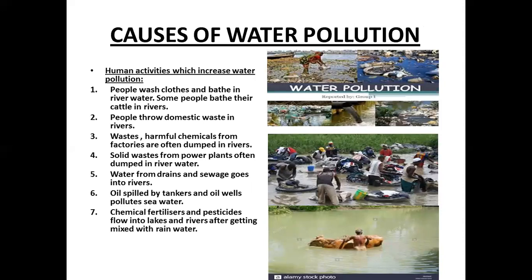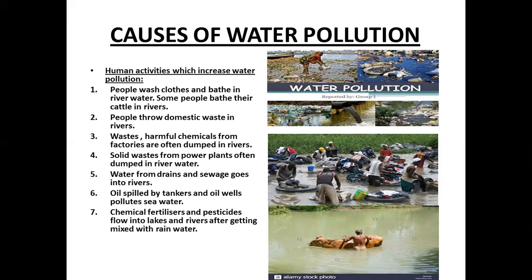As rainwater reaches rivers and lakes, it becomes impure as sand and mud get mixed with it. However, there are many human activities which also increase water pollution. Let us learn about some of these activities. People wash their clothes and bathe in river water. Some people bathe their cattle in the river. See, we can observe in this picture.